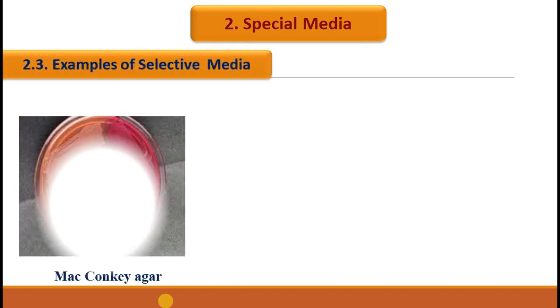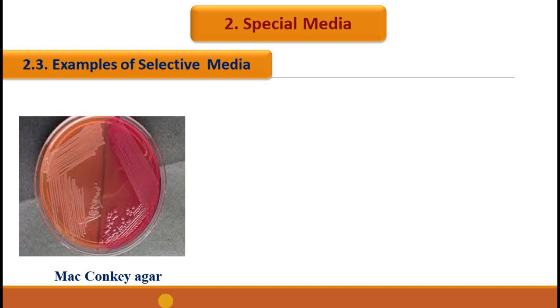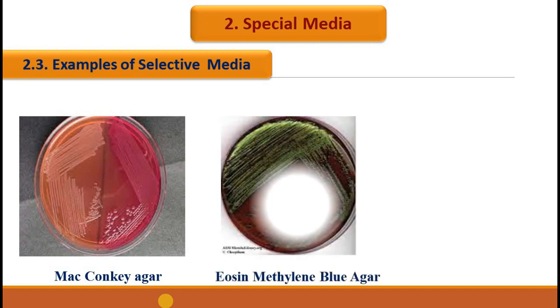MacConkey agar is made up of peptone, lactose, agar, neutral red, taurocholate, crystal violet, and bile salts. Crystal violet and bile salts act as the selective agent and inhibit the growth of gram-positive bacteria while they allow the growth of gram-negative ones.